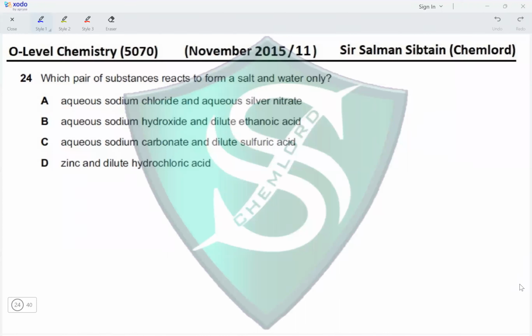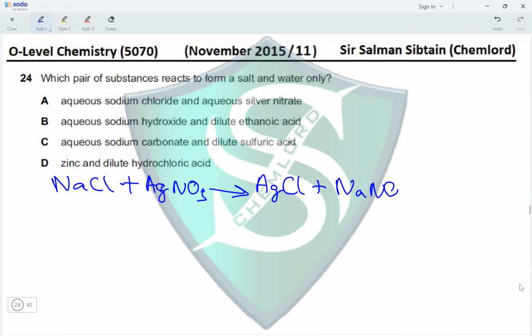Question 24. Which pair of substances react to form a salt and water only? A. Aqueous sodium chloride and aqueous silver nitrate. So when sodium chloride reacts with silver nitrate, it results in the formation of silver chloride and sodium nitrate, both of which are salts, and no water is produced here.